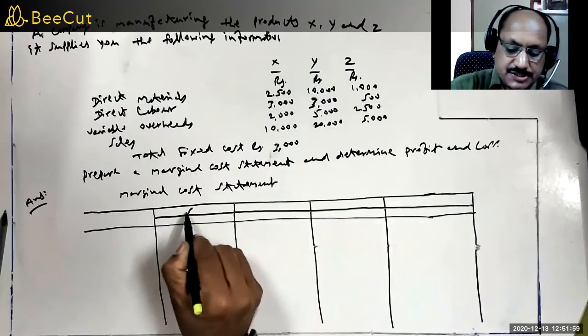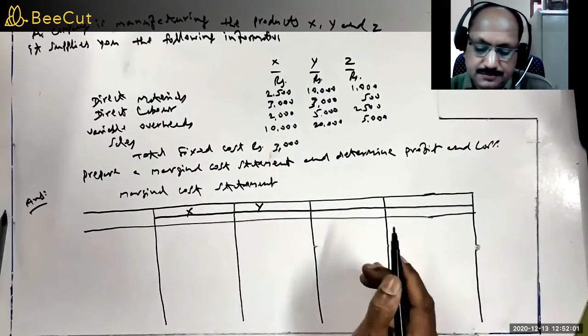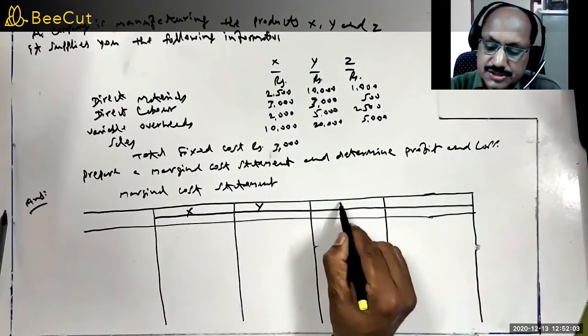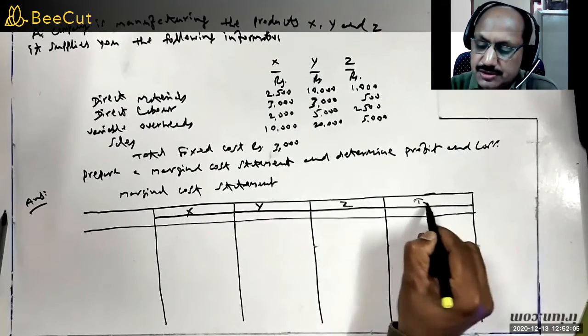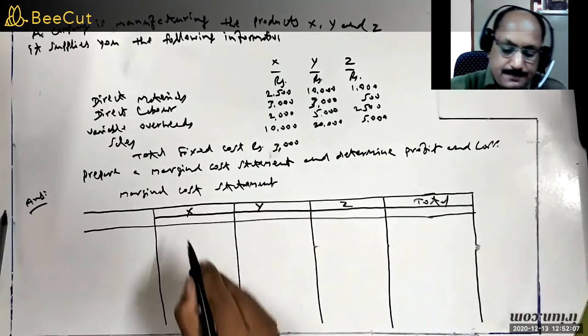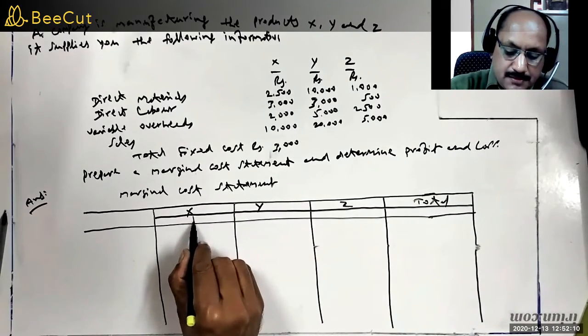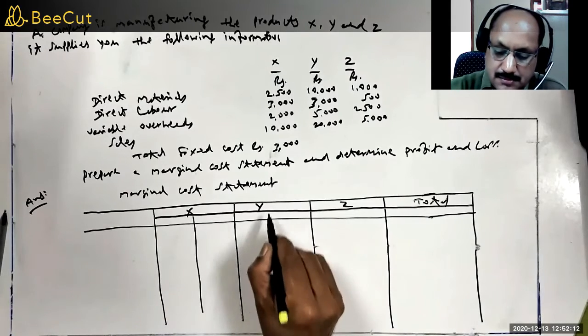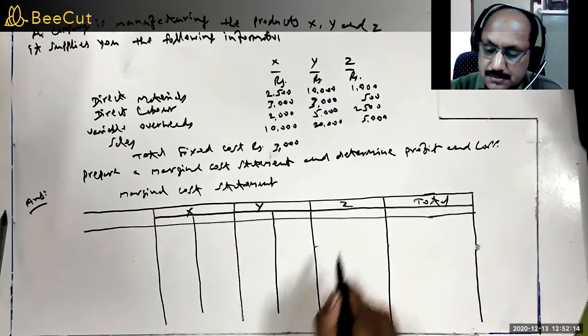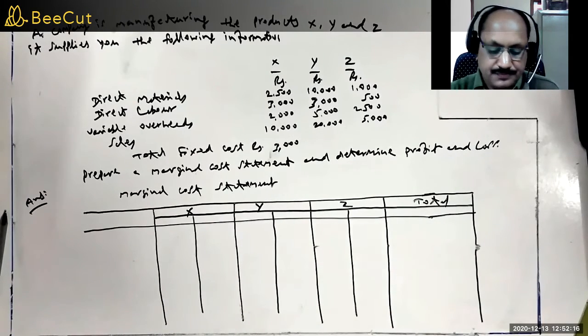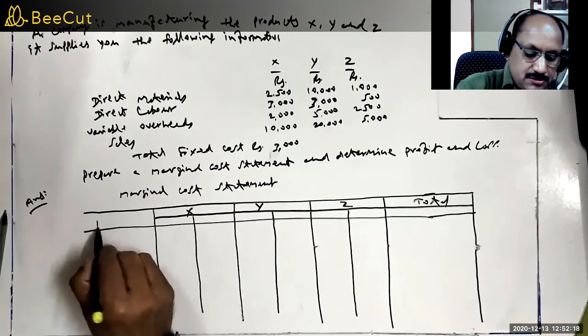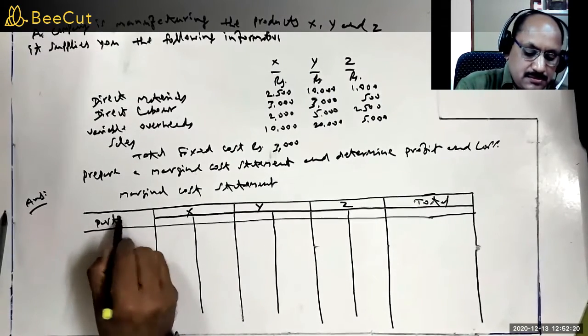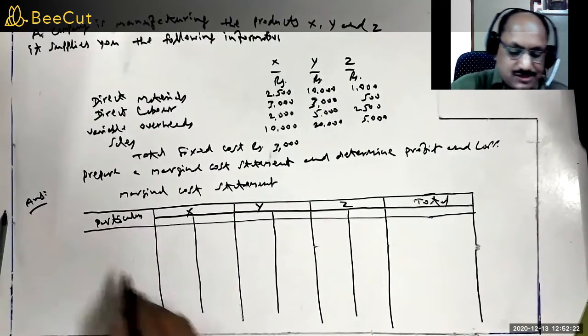This is product X, this is product Y, this is product Z and this is total. Let us take first sales.